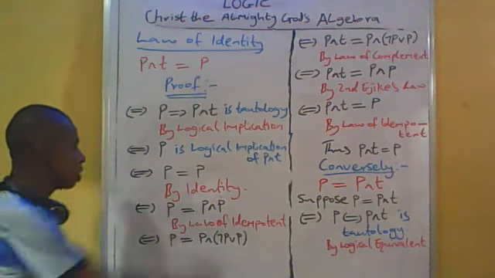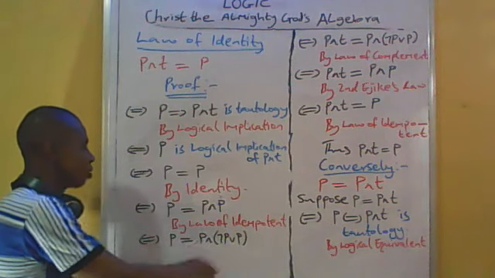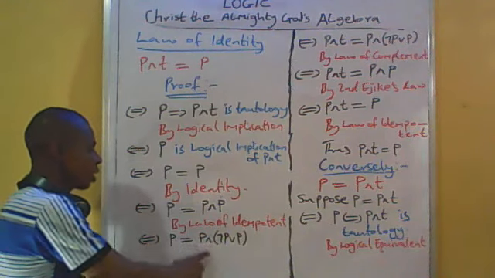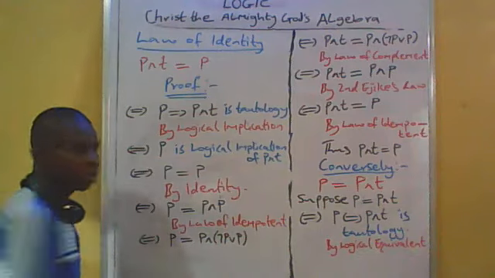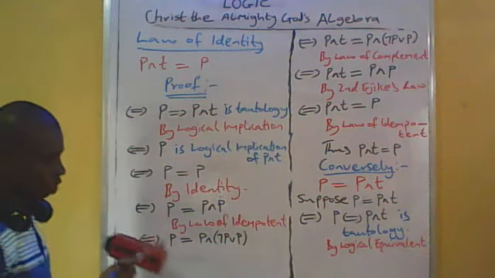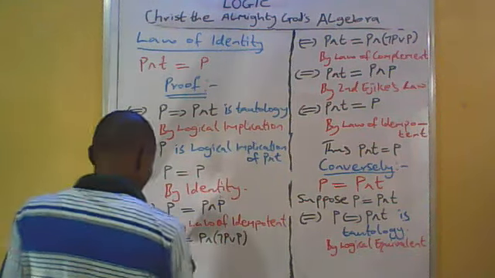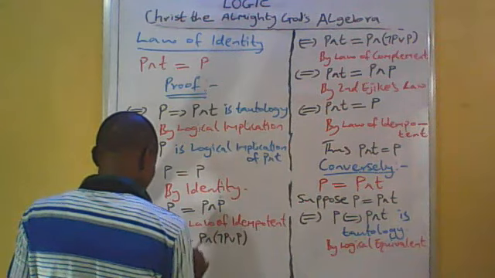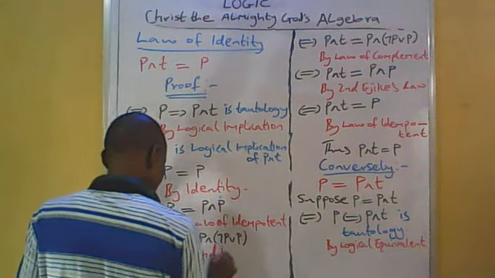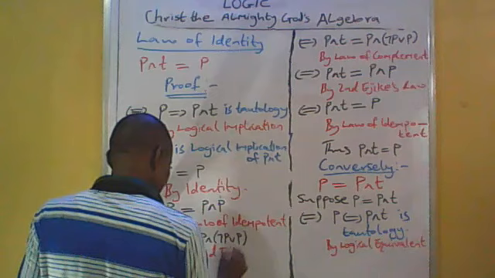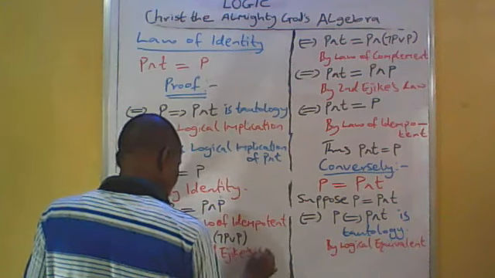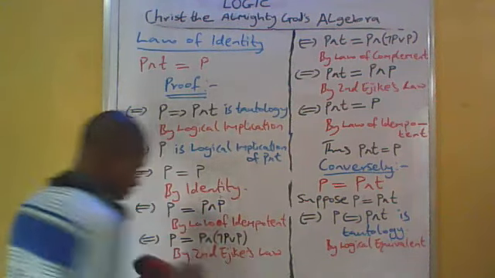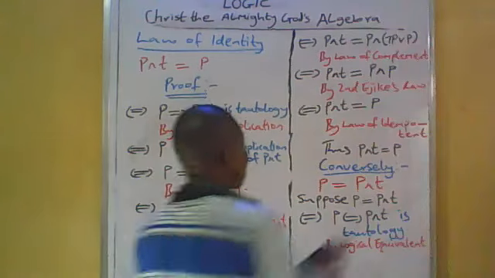So you can see that you associate this P and P with P and bracket not P or P. You justify by second absorption law.